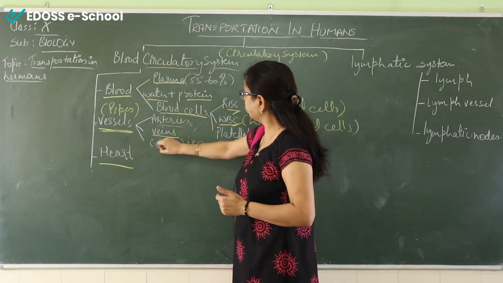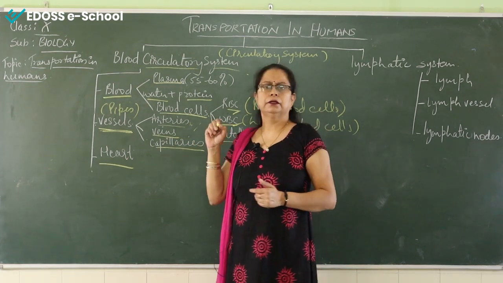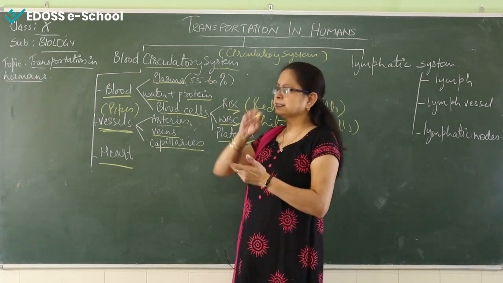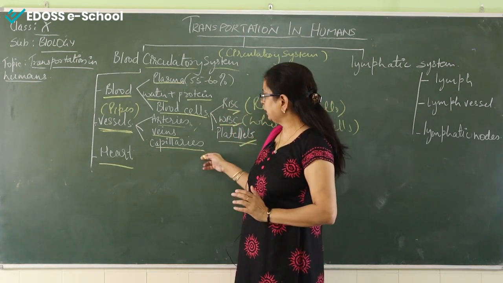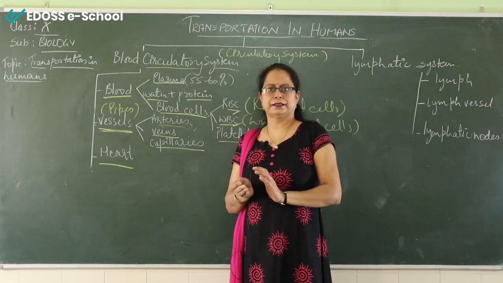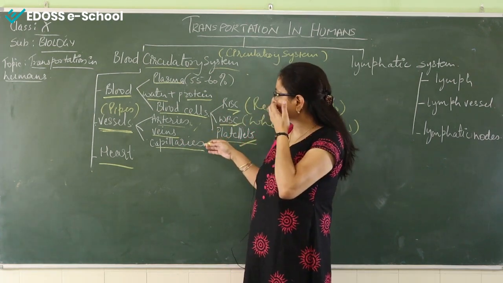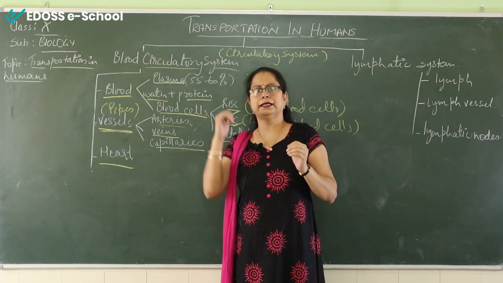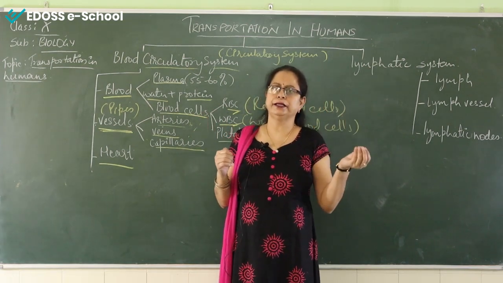Now third is the capillary, very minute pipes or vessels that actually connect arteries to the veins. Actually, capillaries are the exchange sites, where, inside the organ, internally it connects the arteries to the veins.